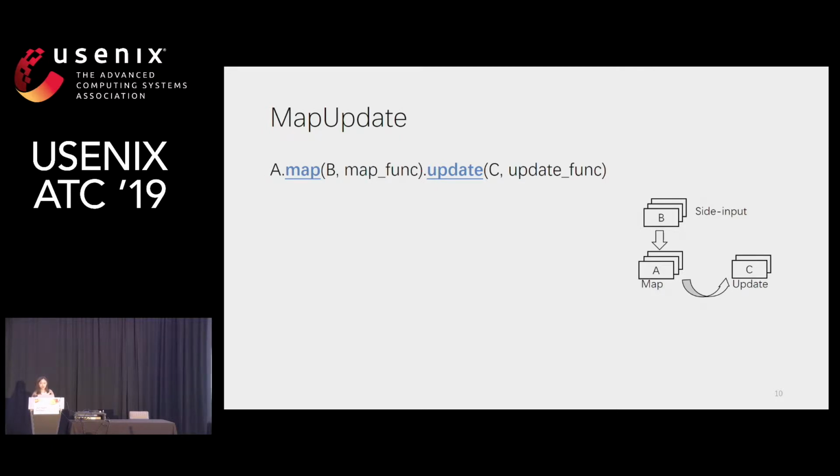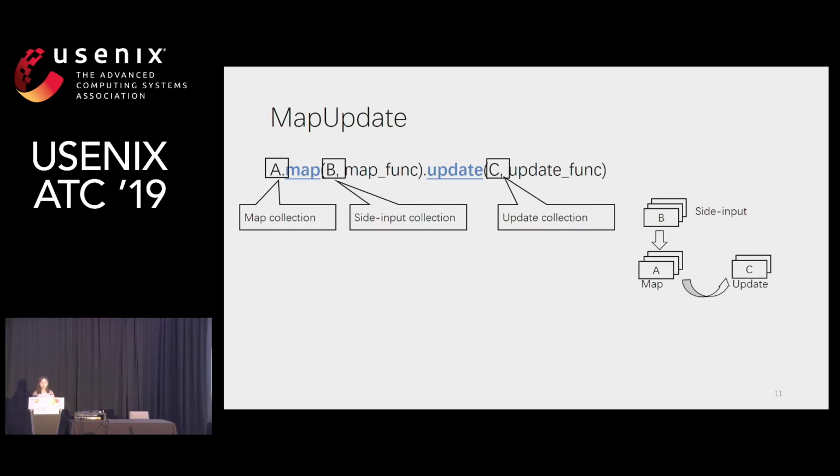So we can also call this a MapUpdate plan. Collections A, B, and C are the map collection, the side input collection, and the update collection respectively. The side input collection here allows fine-grained key-value-based data access. We can allow zero or multiple side inputs in a plan as well.